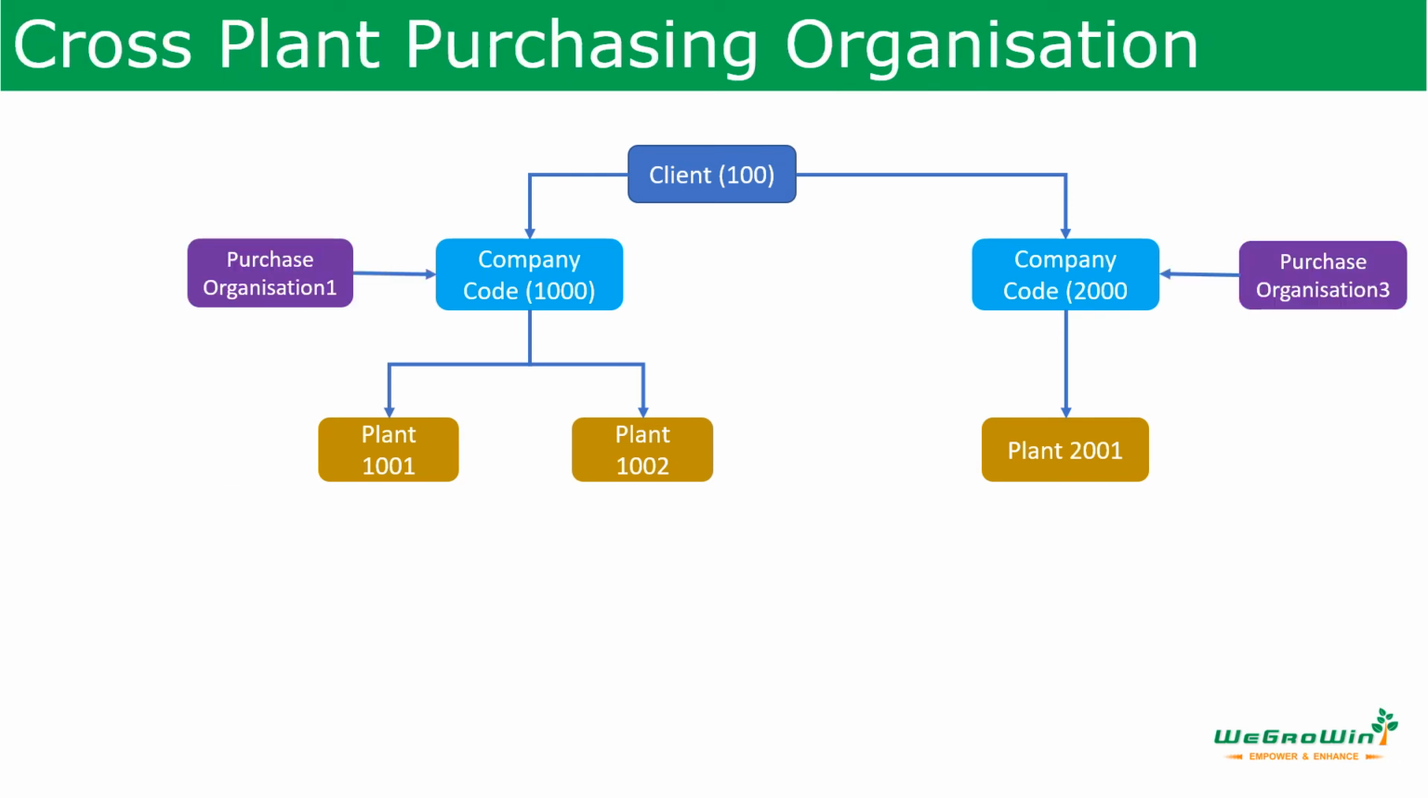Next is the cross-plant purchasing organization, where purchase organizations are created and assigned to the company code. For example, here we have purchase organization 1 assigned to company code 1000, which will be managing plants 1001 and 1002. In a cross-plant purchase organization, a single purchasing department is responsible for the procurement activities within that company for all the plants. That is what it will take care of. This is the illustration we have also shown here.